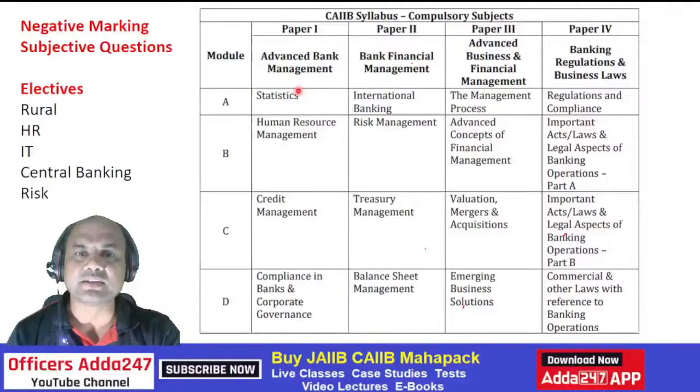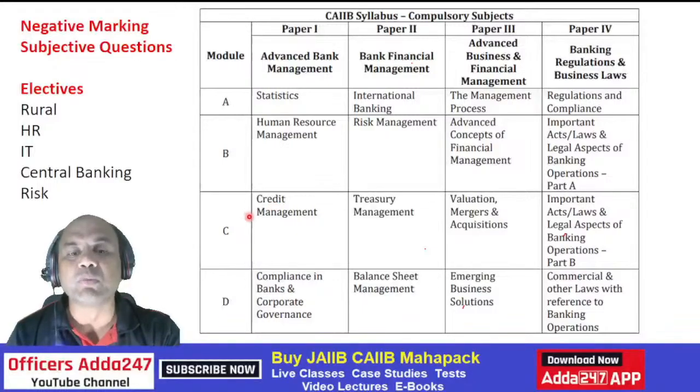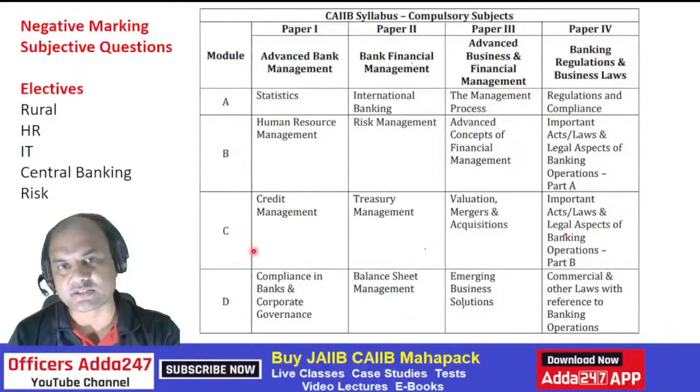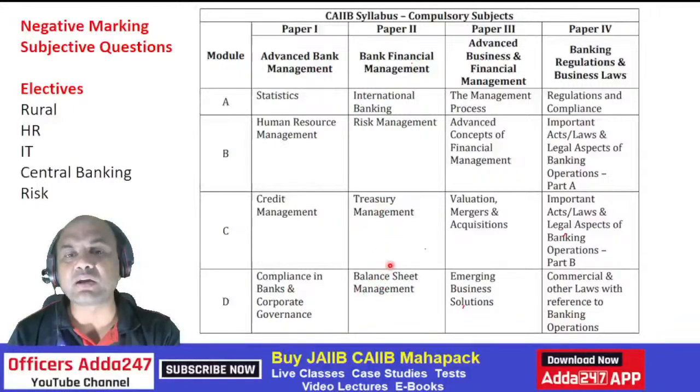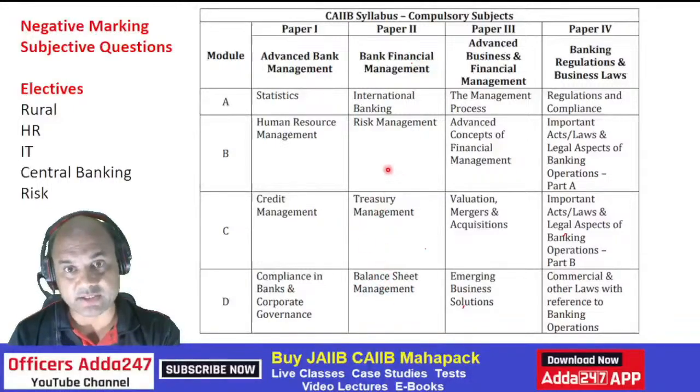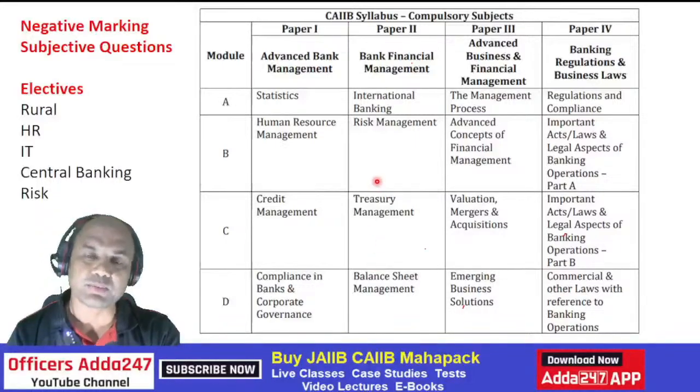In ABM, statistics is one of the difficult topics, whereas credit management is also difficult, because both of these contain numericals. In BFM, the first 2 topics are the most difficult ones, international banking and risk management. Why? Because C and D are dependent on B. Understand this? C and D are dependent on B.